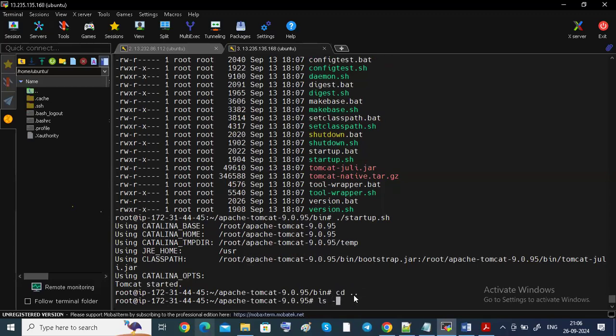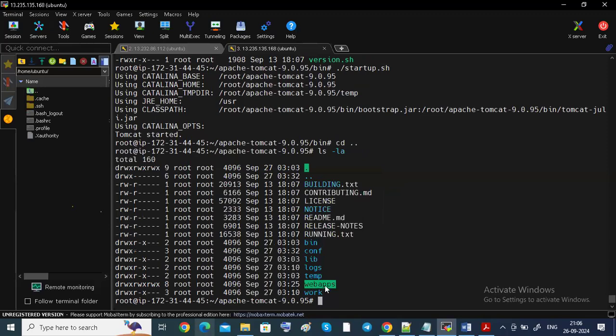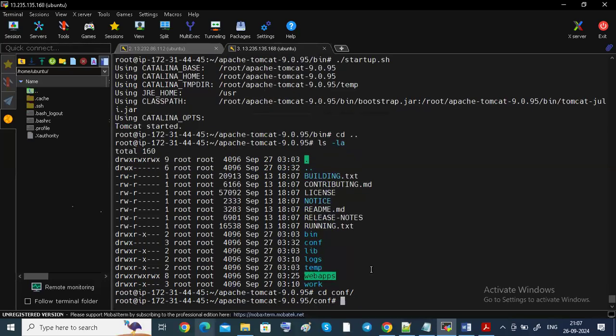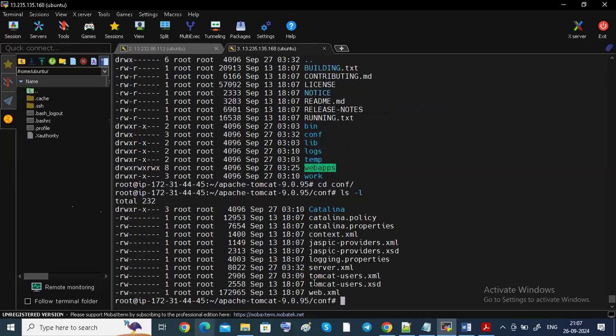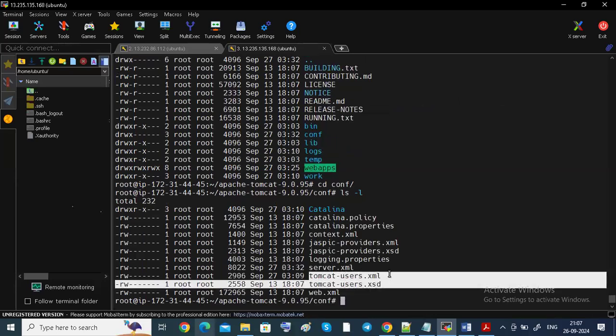See, I have given some permissions for this folder. I have to copy one server to another server. Similarly, I'm going to add some users, where I added cd conf. See, I added in this tomcat-users.xml file.